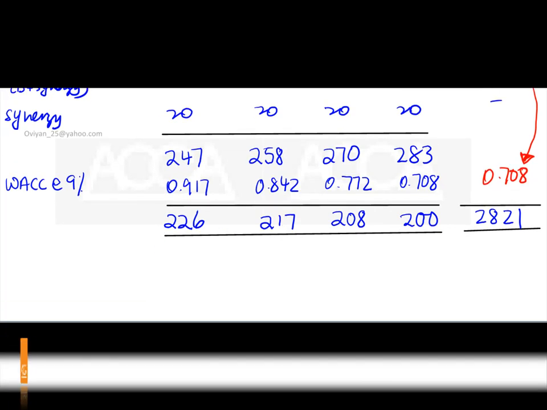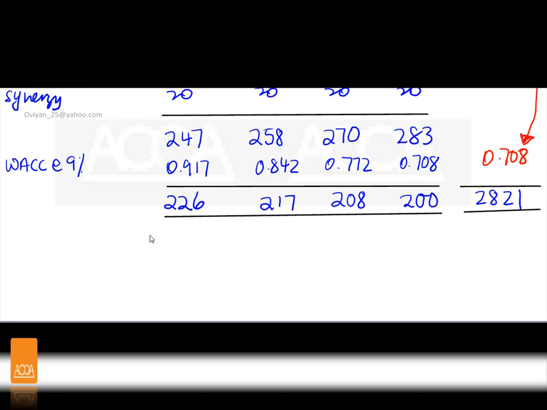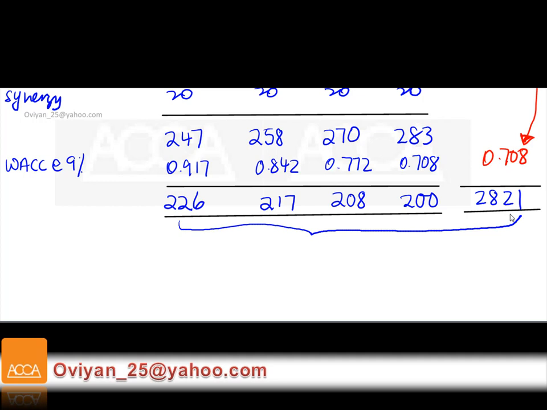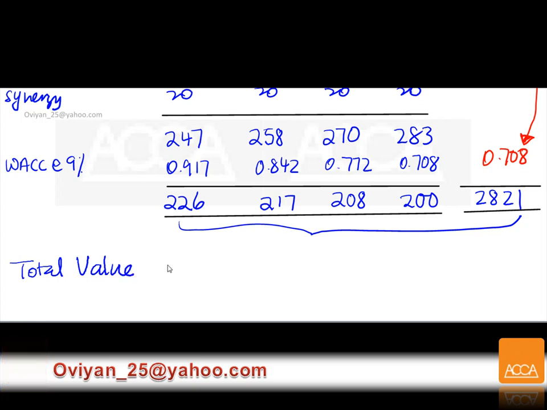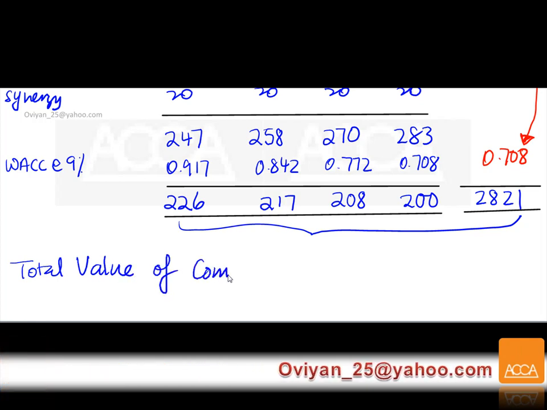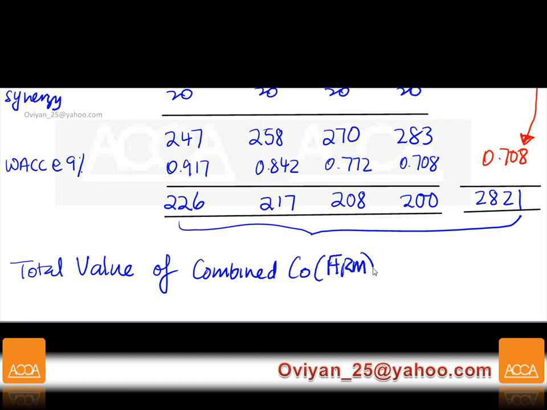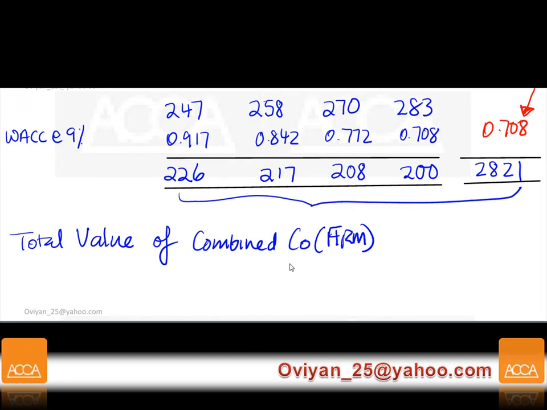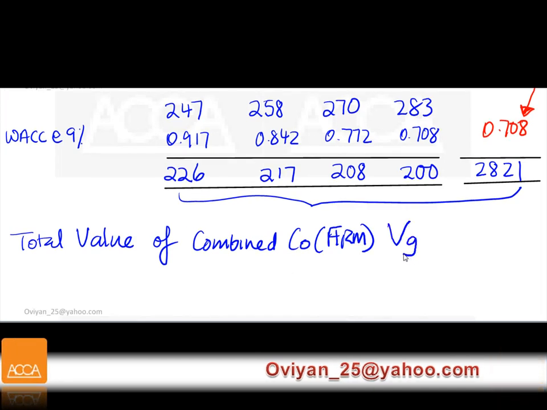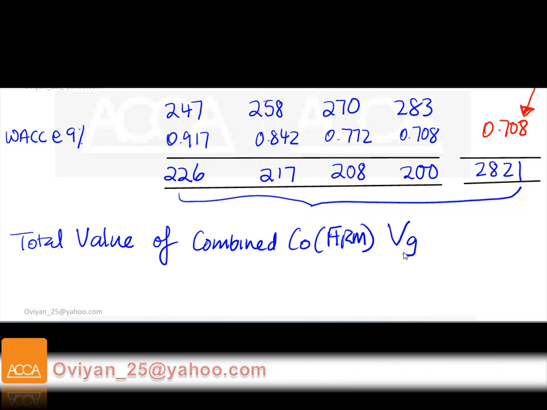And combining all this value, we're going to say total value of the combined company. They call it a firm. Total value of the combined company is actually VG, value of the whole company, which equals what?